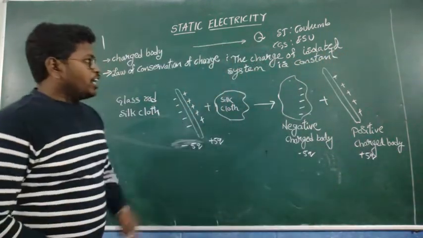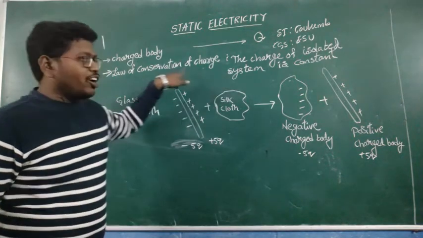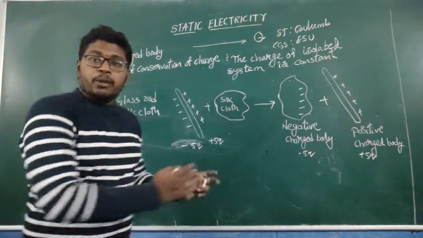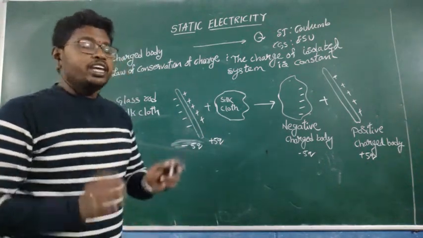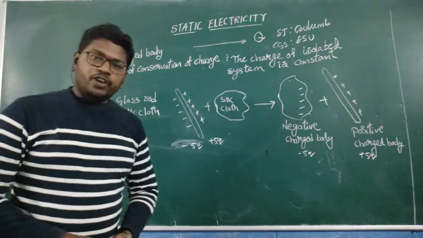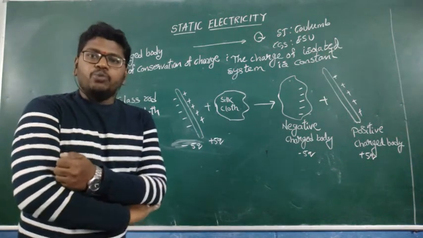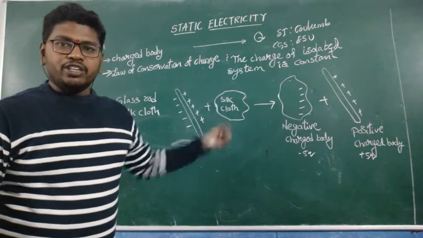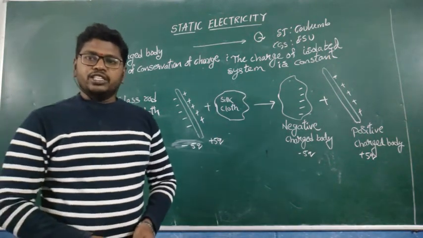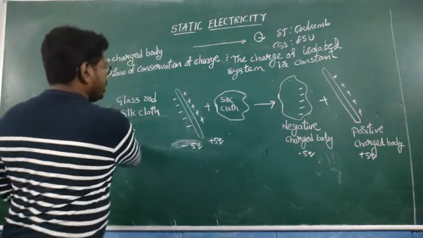Before rubbing and after rubbing, the total number of charges is the same. That is called the law of conservation of charge. I hope you understand. I gave an example regarding this law of conservation of charge. Next, let me go for electrification of a body.